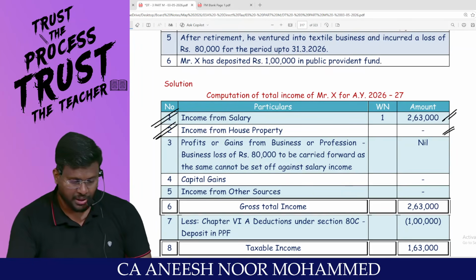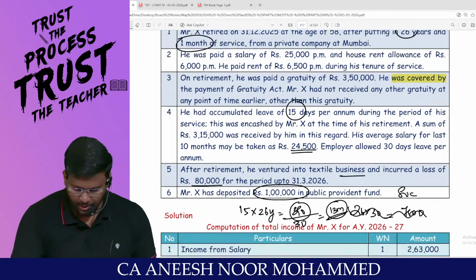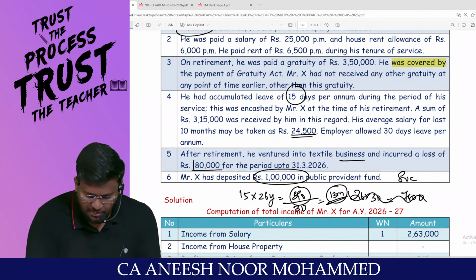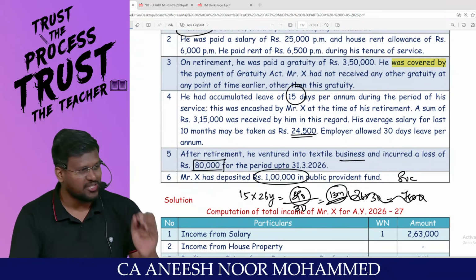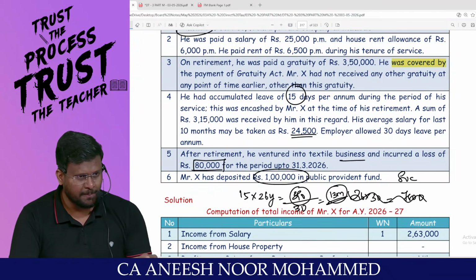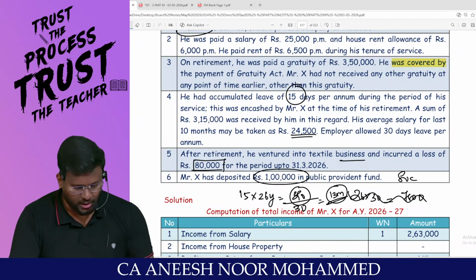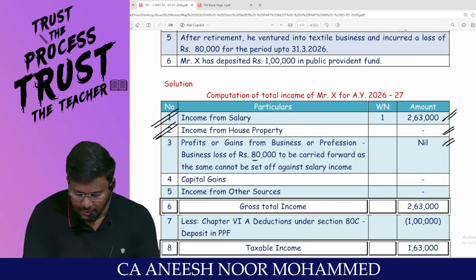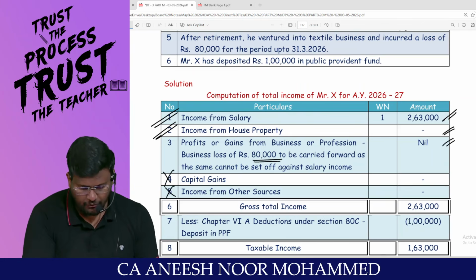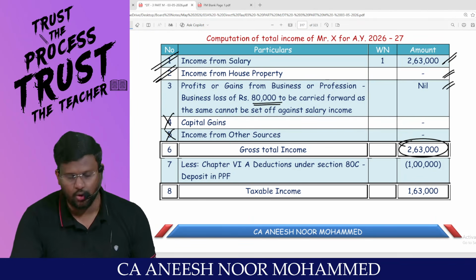Am I right, sir? Sir, after his retirement, he has gone and he has made a loss of 80,000. Sir, business loss can be set off only against any head of income except salary. So this 80,000 has to be what? Carried forward. You can't do anything, that 80,000 is to be carried forward. No capital gain information, no income from other sources information. You will get gross total income.